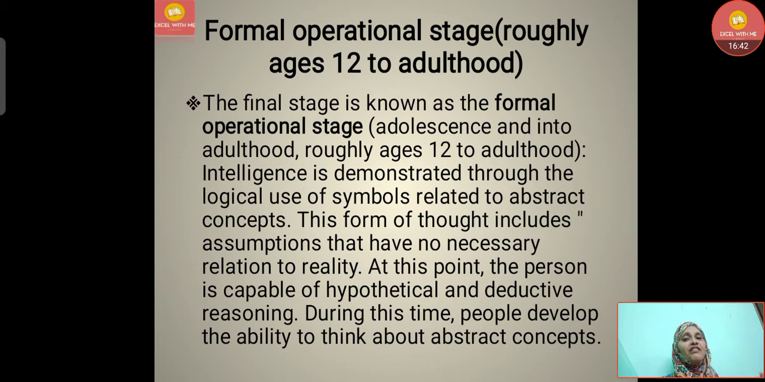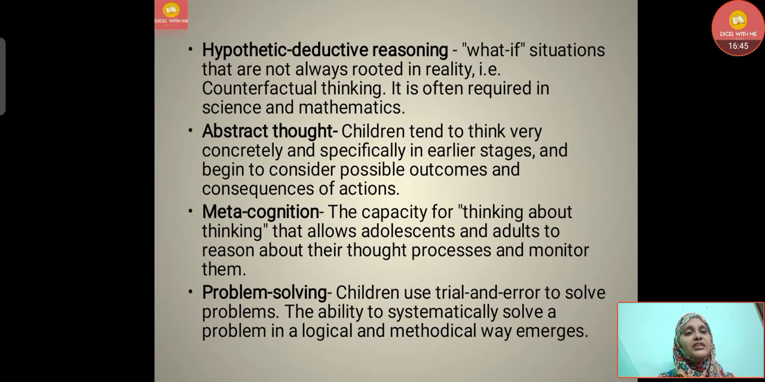During this time, people develop the ability to think about abstract concepts which we cannot see. Number one is hypothetico-deductive reasoning: what-if situations that are not always rooted in reality. Counterfactual thinking is often required in science and mathematics. Why it happens, how it happens, all these questions will be there in this stage. Then comes abstract thought. Children tend to think very concretely and specifically in earlier stages, and begin to consider possible outcomes and consequences of actions in this stage.